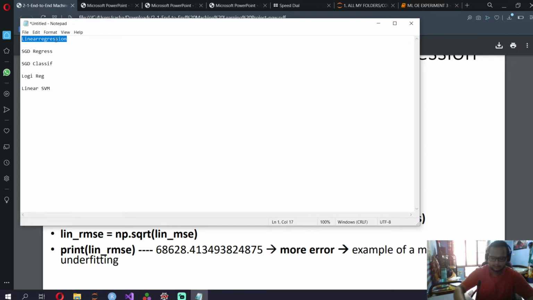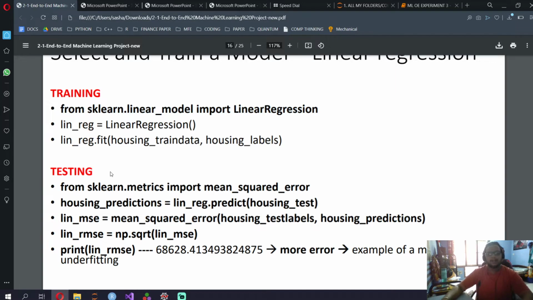So linear regression, SGD regression, SGD classifier, logistic regression, linear SVM. These are important. I'm going to send this in the group also. So that's that, and remember how to do that.